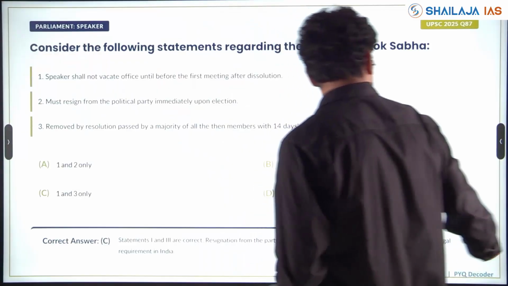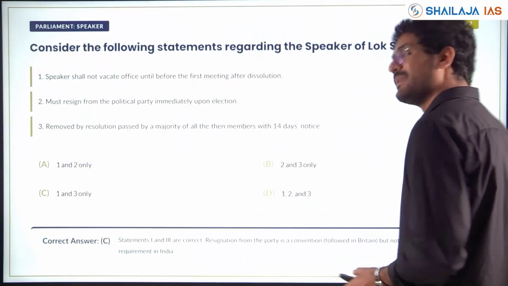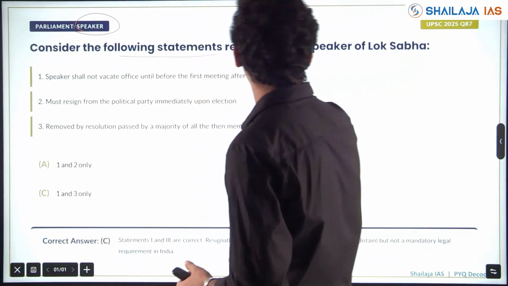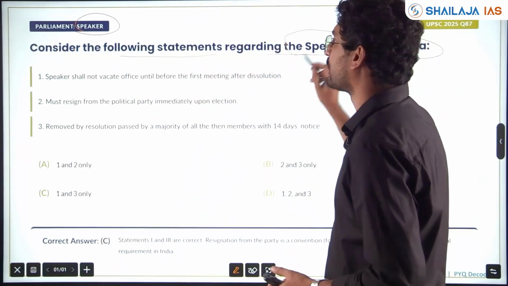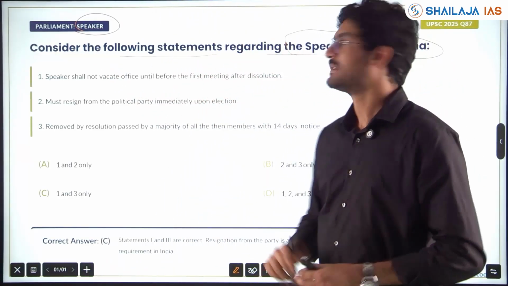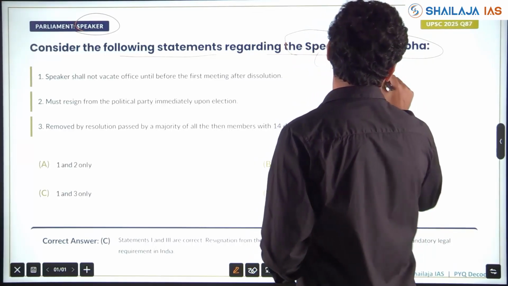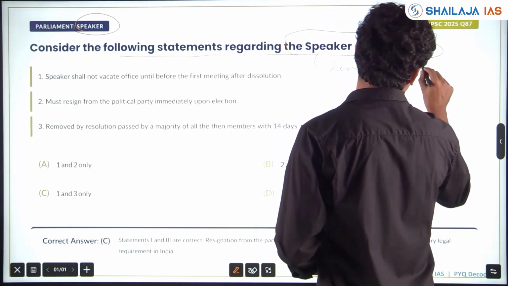Now it is about Parliament. In the Parliament, it is about the Speaker. Consider the following statements regarding the Speaker of Lok Sabha. Speaker's removal and vacating the office, a question has been asked.